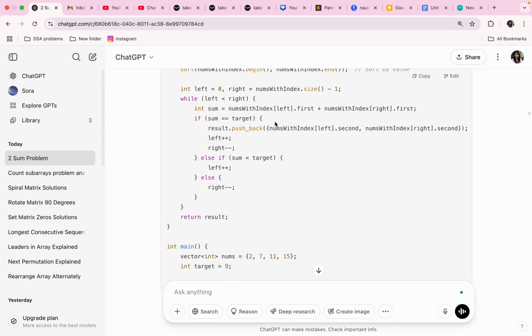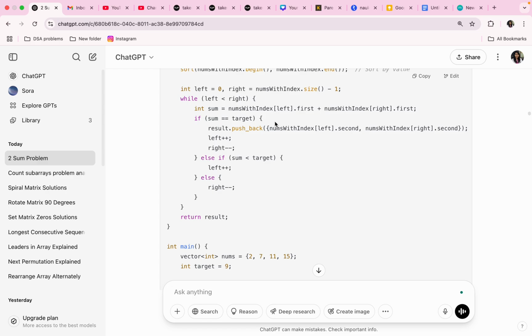Now while left is less than right, int sum equal to numsWithIndex[left].first plus numsWithIndex[right].first. It is using .first because the first part is always the values in this vector. That's why we are adding values.